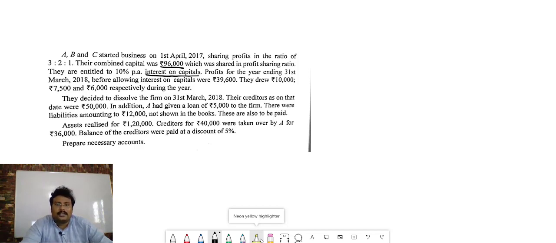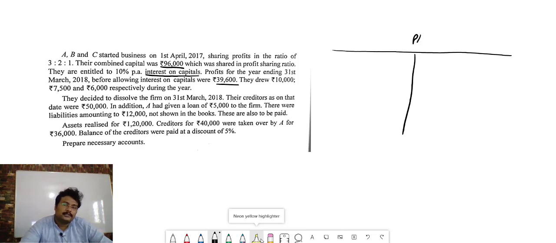Profit for the year ending 31st March 2018, before allowing interest on capital, was 39,600. They withdrew 10,000, 7,500 and 6,000 respectively during the year. So drawing is there, but interest on drawing is not given. First, what we have to find out in this particular question is to prepare the profit and loss appropriation account. So let's prepare the profit and loss appropriation.